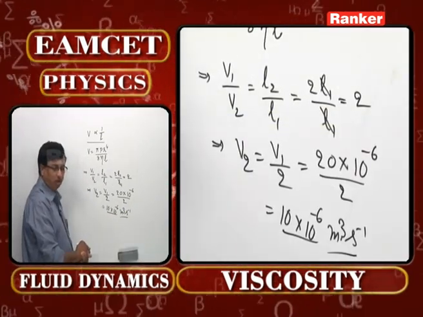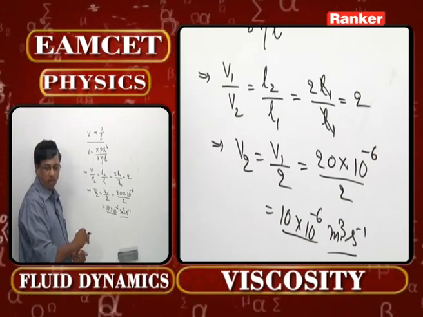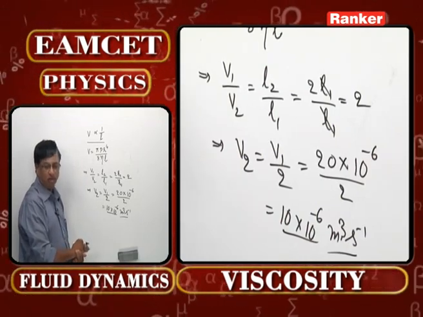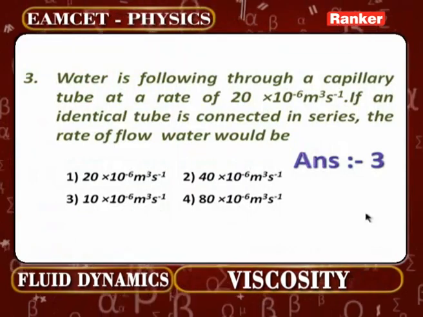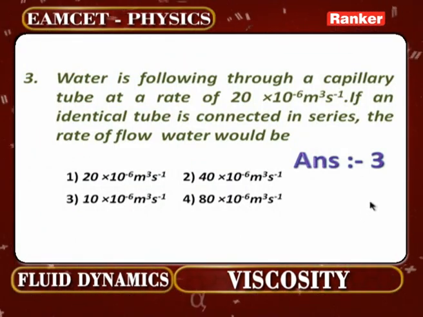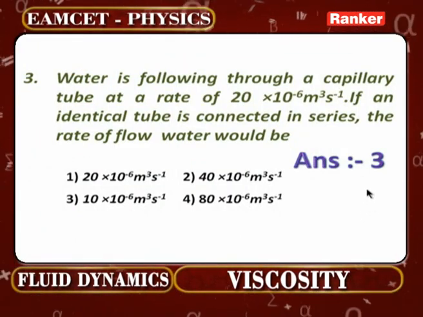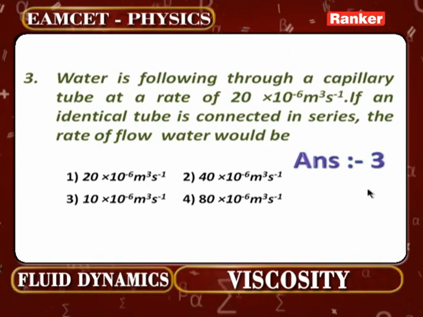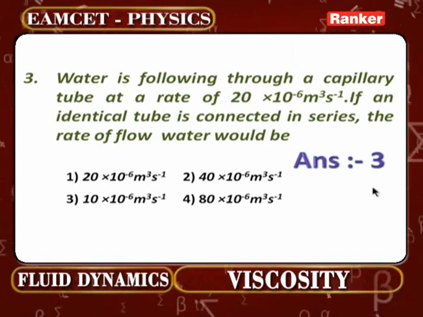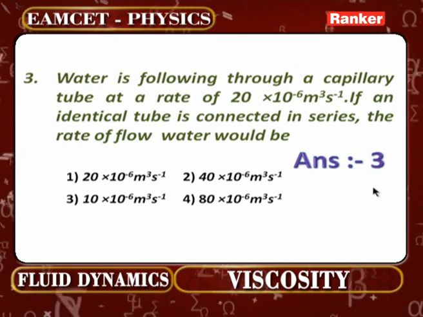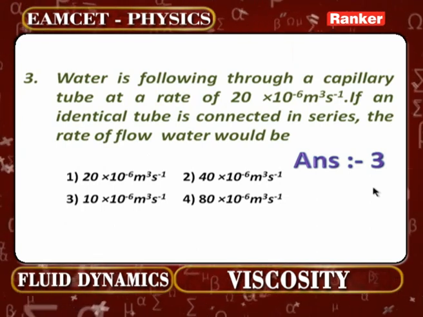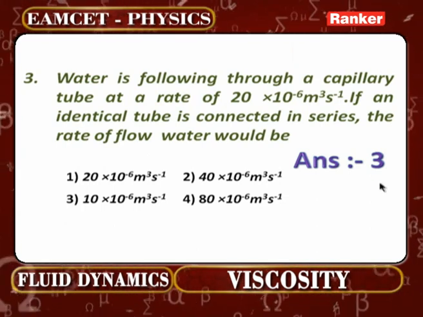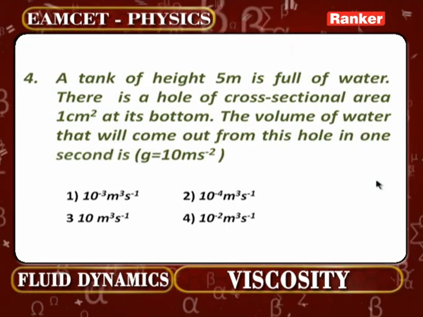So according to question number 3, the options are given, and the third option is going to be the correct option for us: 10 × 10^-6 meter cube per second. That's going to be the volume rate of flow across the entire system when two capillary tubes are connected in series. Let us check the next problem, that is problem number 4.